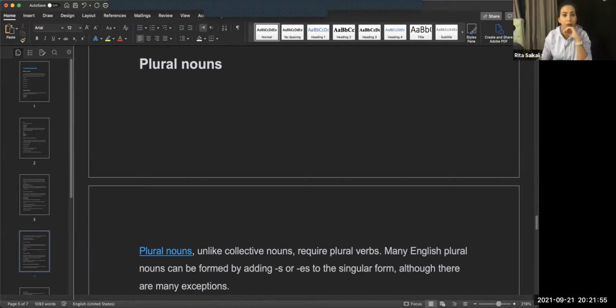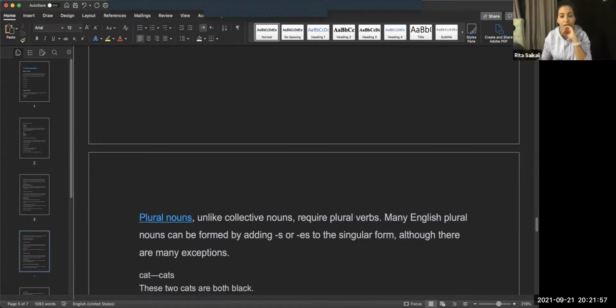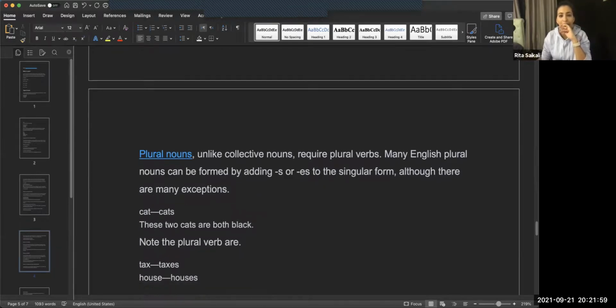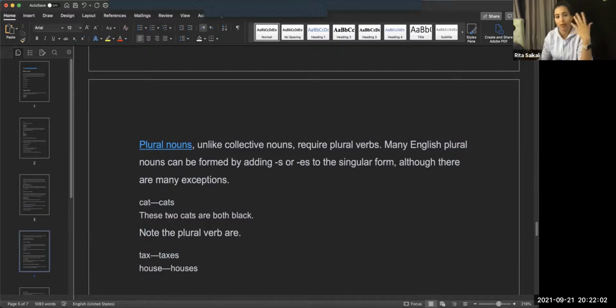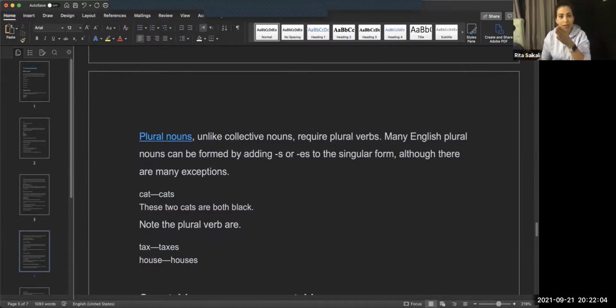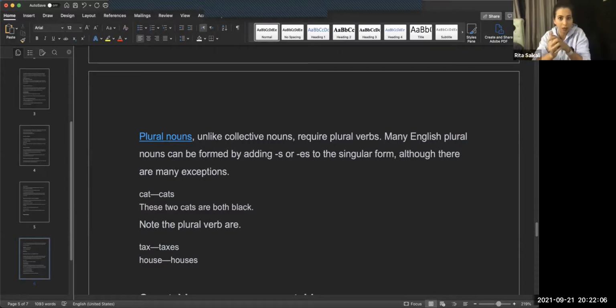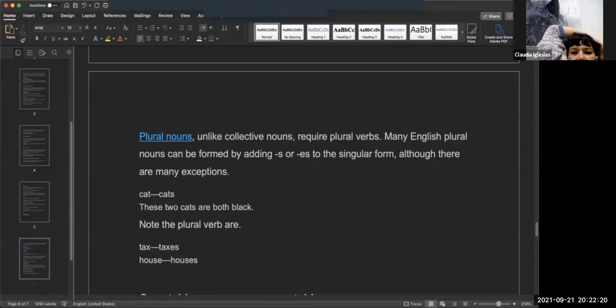Then we have plural nouns, and with plural nouns, you add S. So if you have one noun, there's no S. And if you have two or more, then you add S or ES to the singular form of the noun. Does that make sense? Yes. So for example, cat becomes cats.